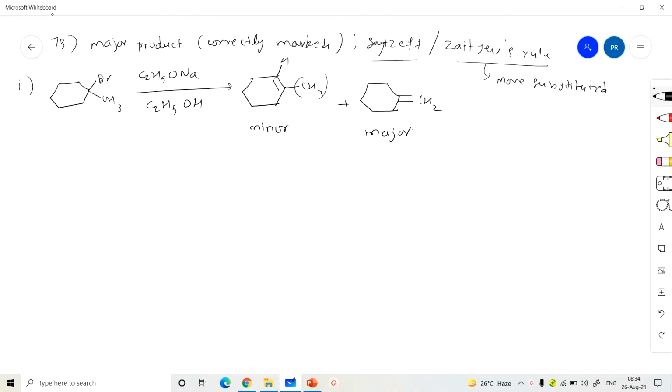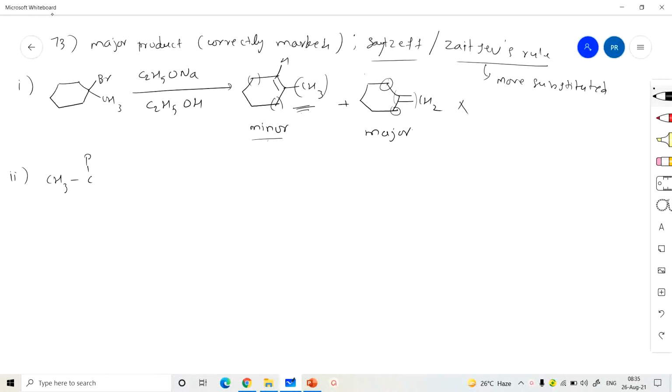Here, around this double bond there is one methyl, here CH2, here CH2, so this is more substituted. Around the other double bond there is one CH2 here, one CH2 here, and two hydrogens. Compared with this one, the first is more substituted. It must be the major product, but he has given it as minor. So this is wrong, not correctly matched.